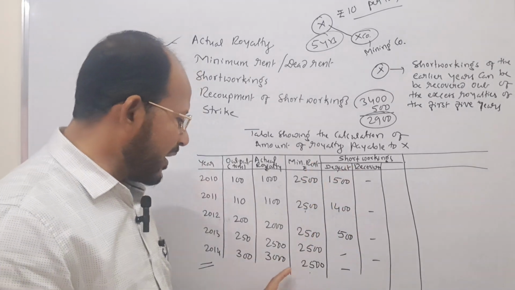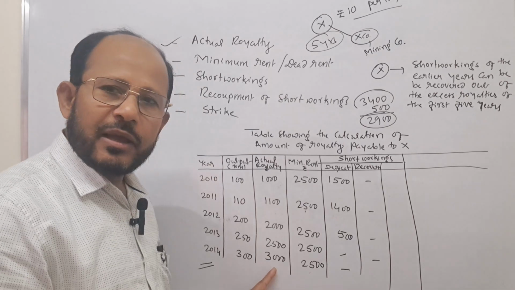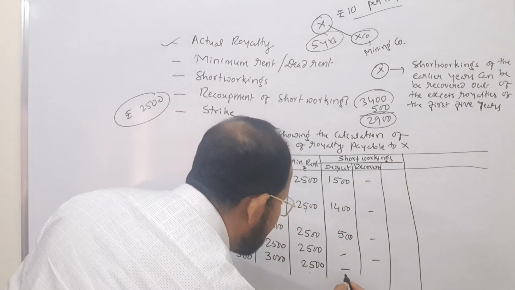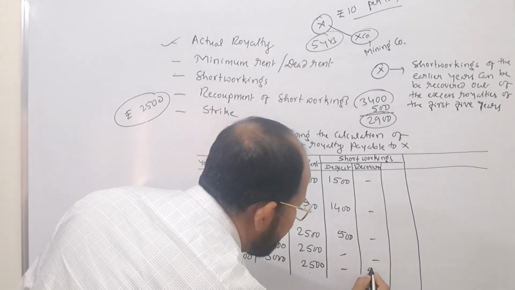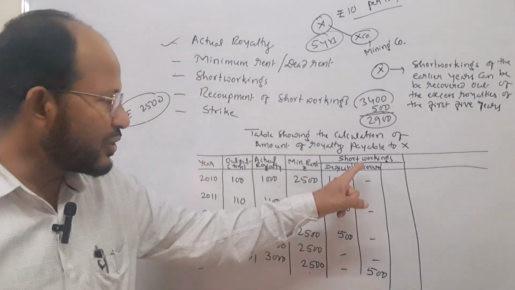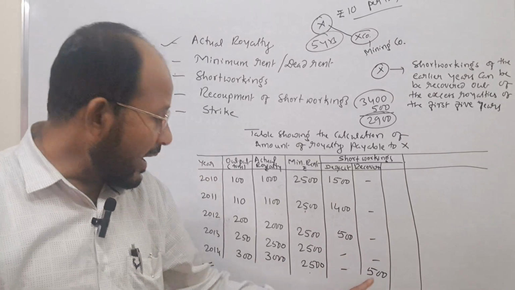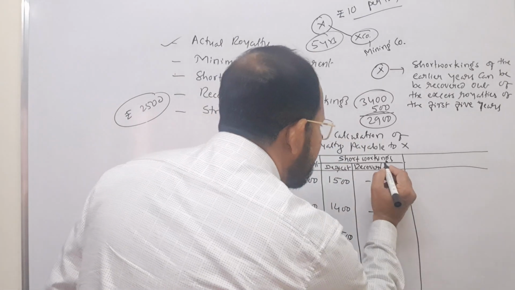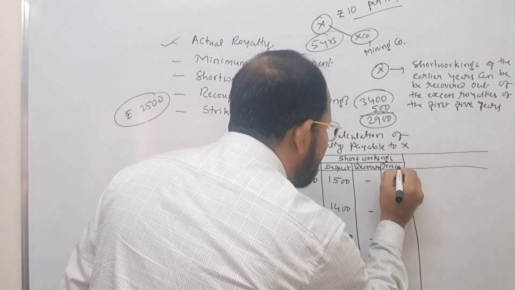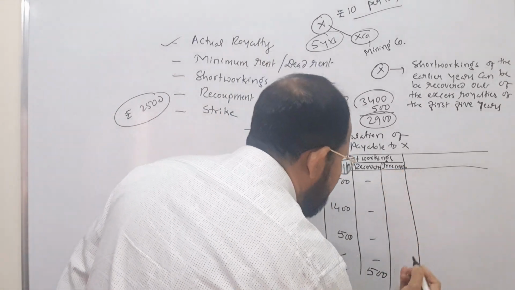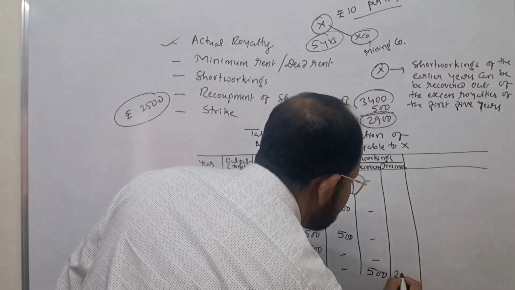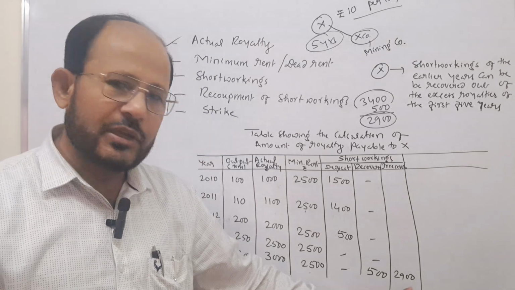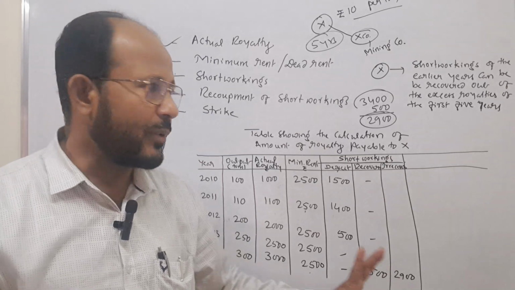But here, see, instead of paying rupees 3,000, company will pay only 2,500 to the owner, and it recovers rupees 500. This you have to put in the recovery column. And whatever amount is not recovered, how much? 2,900. That we have to put as irrecovered. Irrecovered how much? 2,900. This is the net loss to the company.